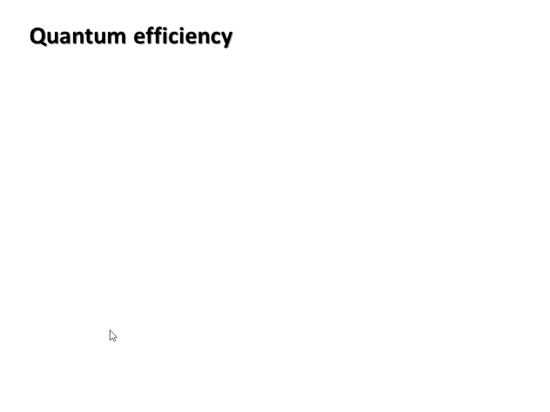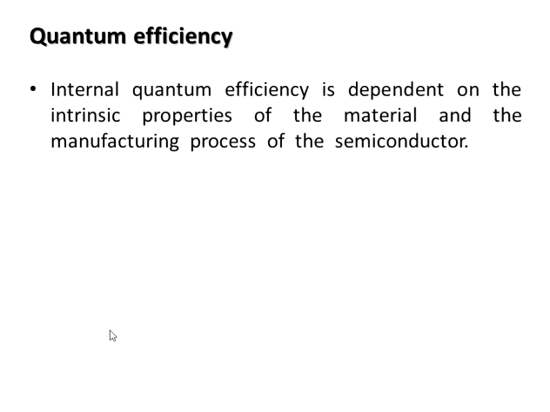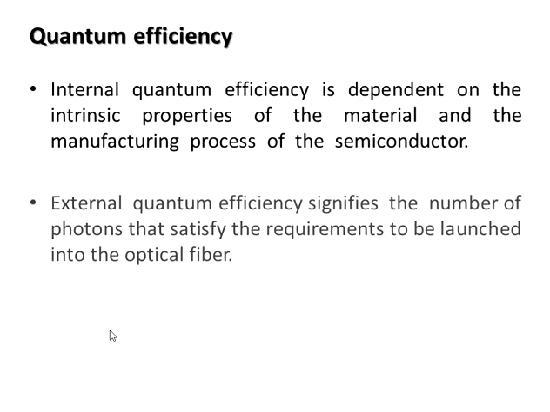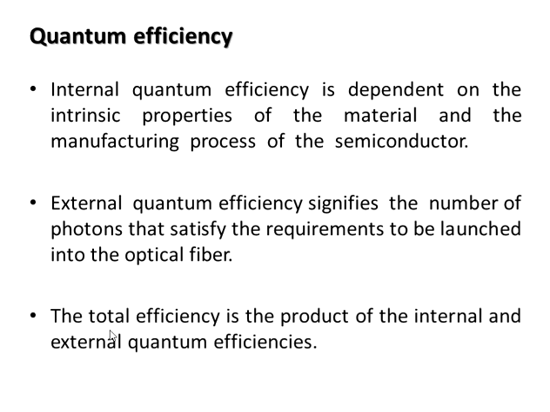So if we look at the internal quantum efficiency, it depends on the intrinsic properties of the material and the manufacturing process of the semiconductor. The external quantum efficiency is related with how many photons are actually guided to the fiber for the communication, and the total efficiency of the source is nothing but the product of internal and external quantum efficiency. So let us look at this internal quantum efficiency.